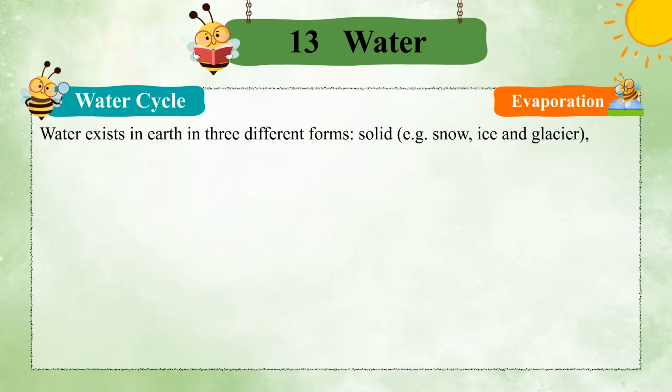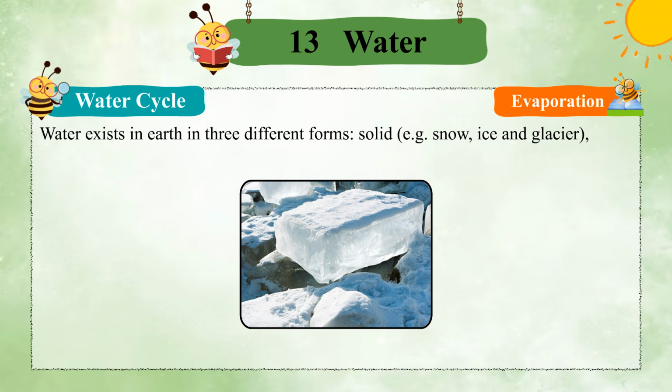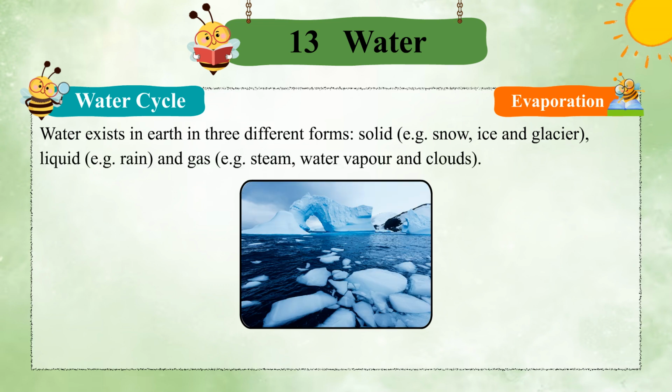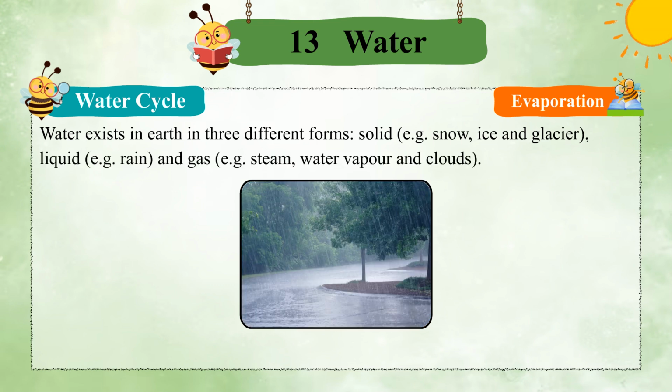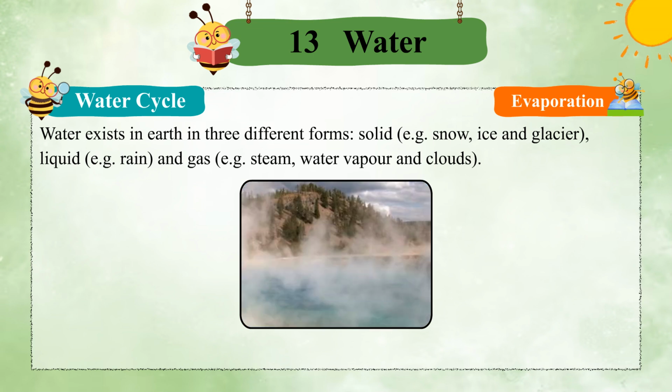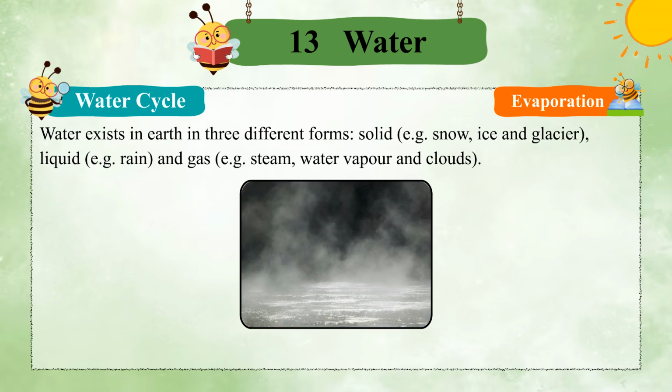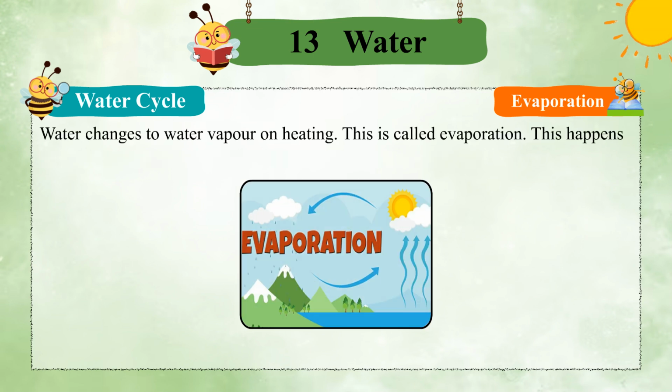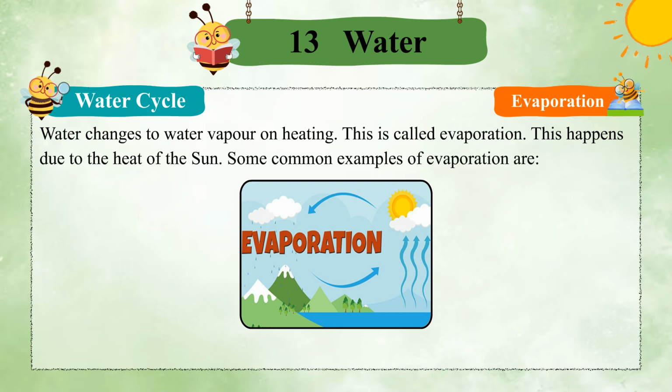Evaporation. Water exists in earth in three different forms: solid, for example snow, ice and glacier; liquid, for example rain; and gas, for example steam, water vapor and clouds. Water changes to water vapor on heating. This is called evaporation. This happens due to the heat of the sun.